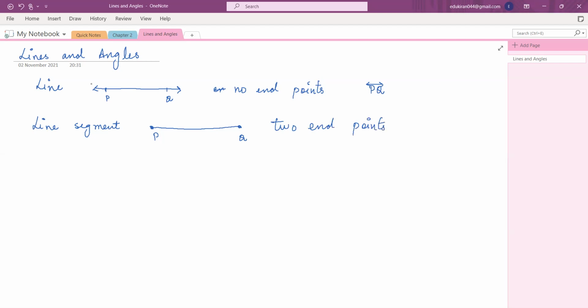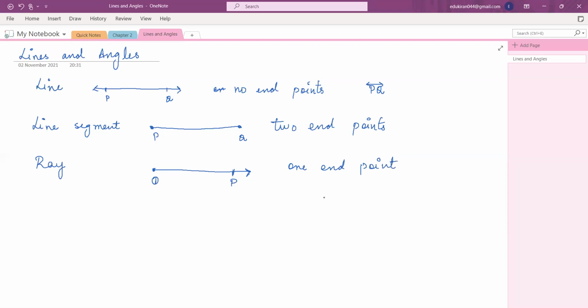Since the chapter name is lines and angles, first of all, you should be aware of lines. Now you have defined what is a line and what is a line segment. The third thing is a ray. A ray starts from one point and extends to the other, so on one side there is an arrow. If this is your O, it will go on to here, OP. So OP will be a ray. Basically it has one endpoint. Is that okay?